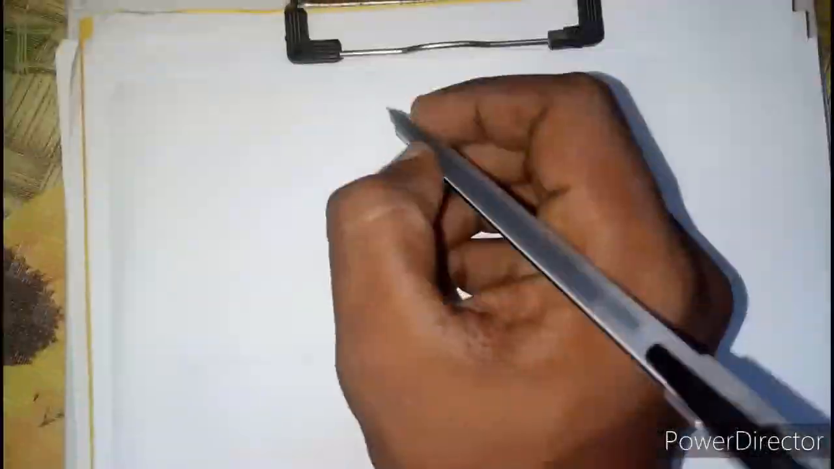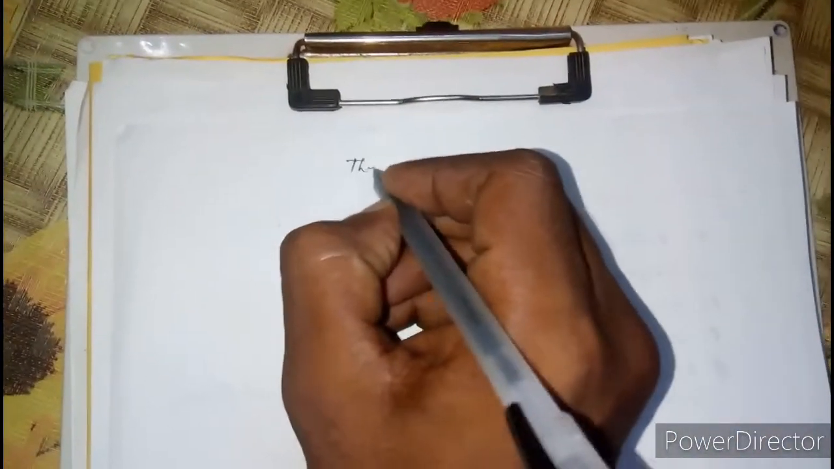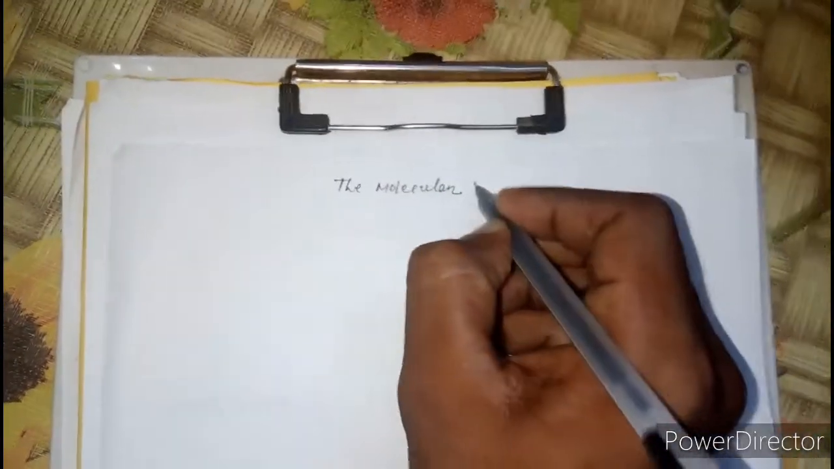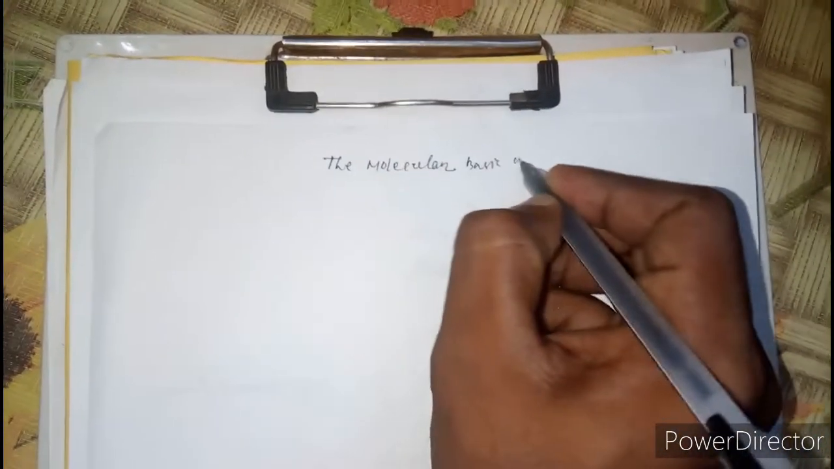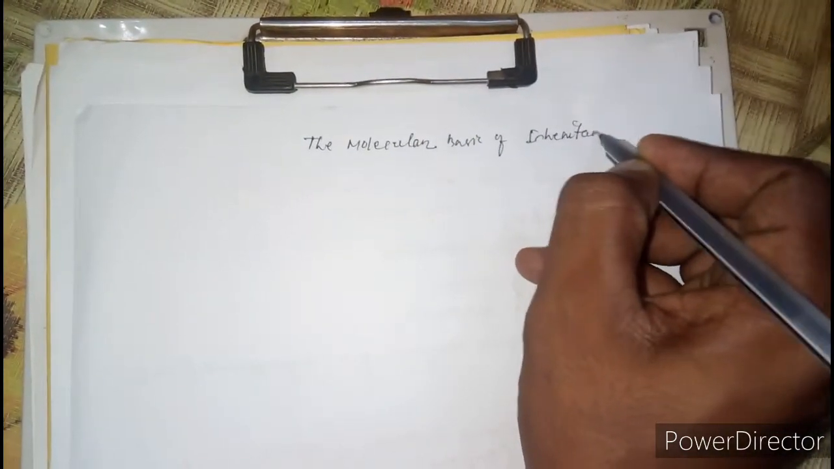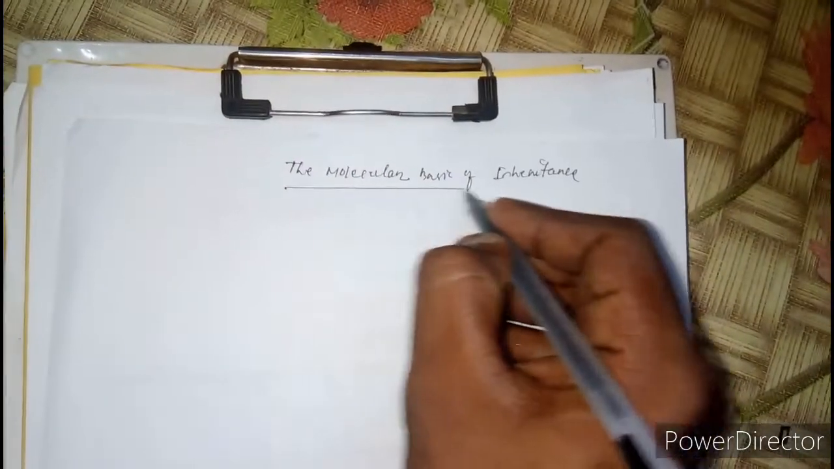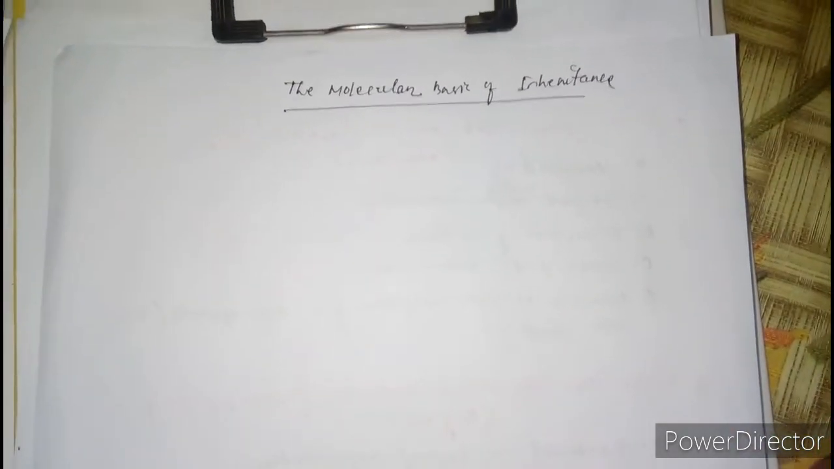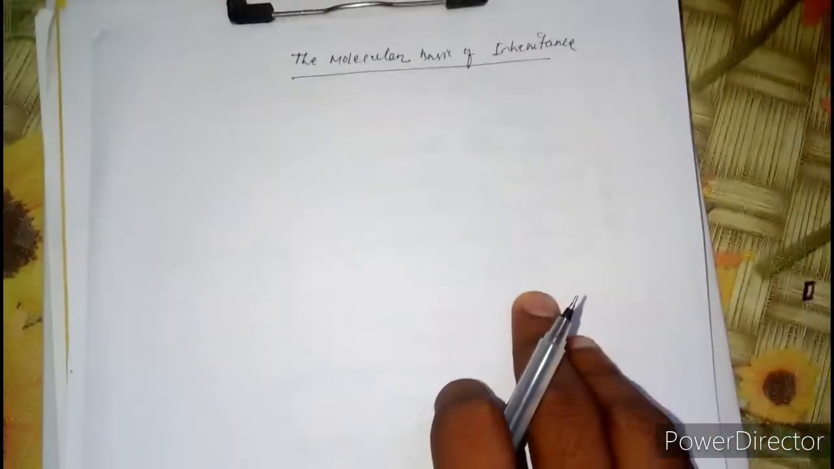In this class, we will start a new chapter, the molecular basis of inheritance. In this chapter, we will discuss the genetic material, the DNA, RNA, DNA replication, DNA transcription, and the translation process through which proteins are produced.